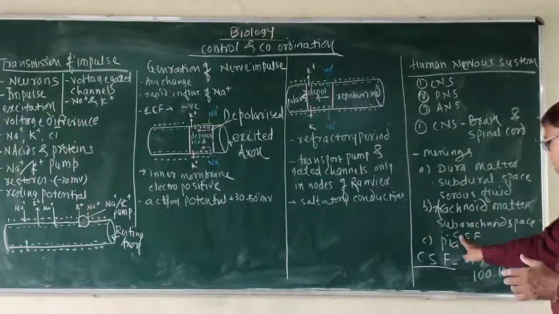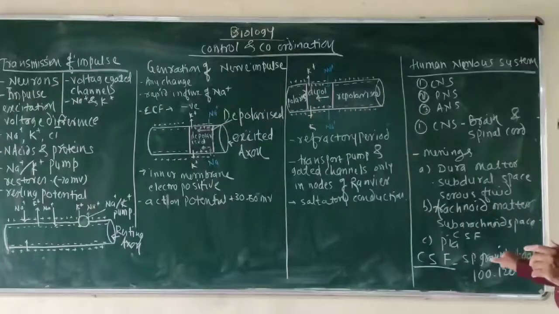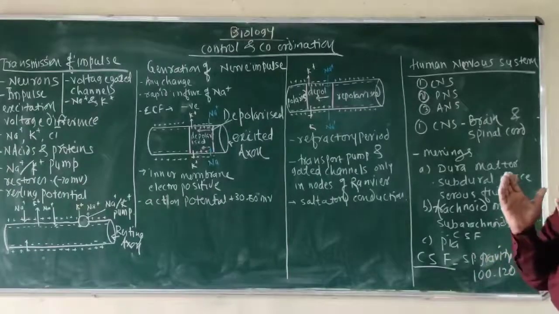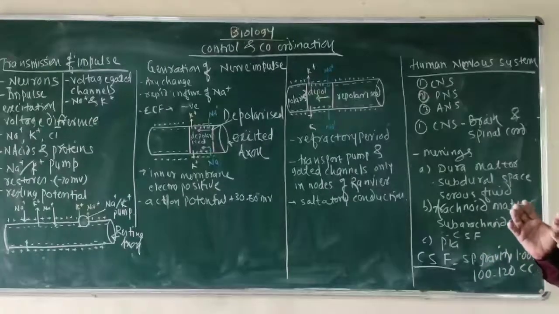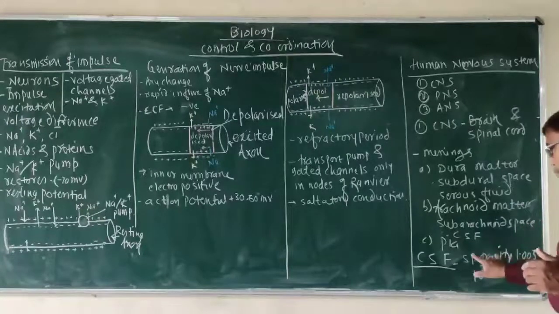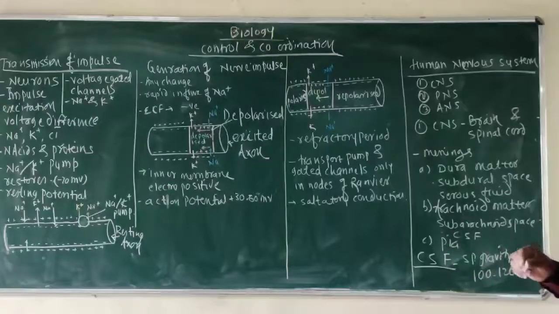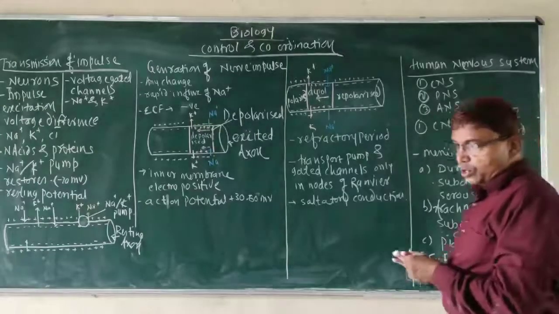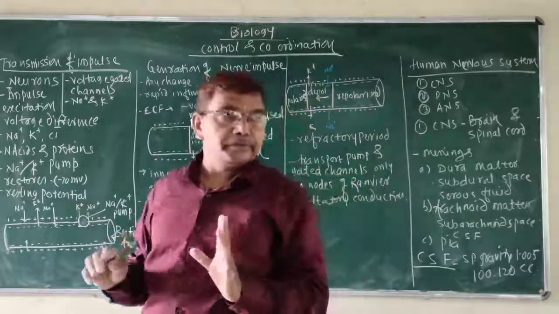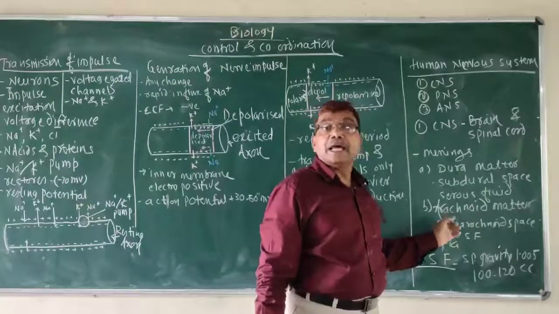Just before this, we discussed CSF, cerebrospinal fluid, which is a lymph-like colorless fluid present in the cavities of the brain. Our brain consists of cavities called ventricles. Ventricles are filled by CSF, which is also present in the central canal. The CSF is secreted by the arachnoid space as well as ependymal cells.